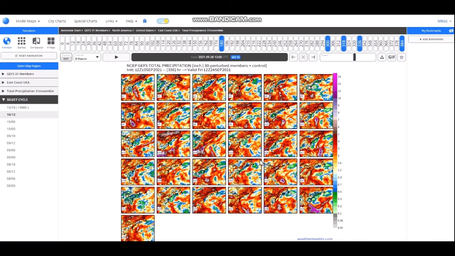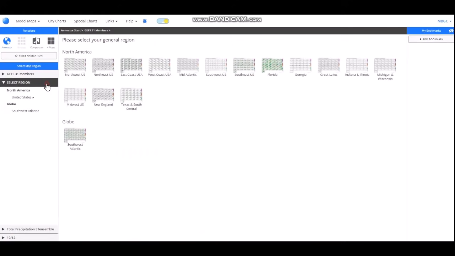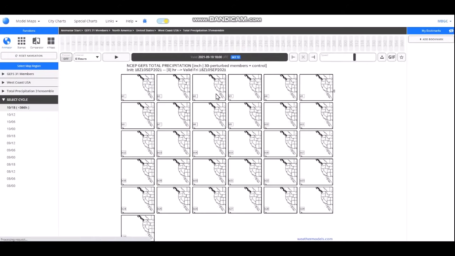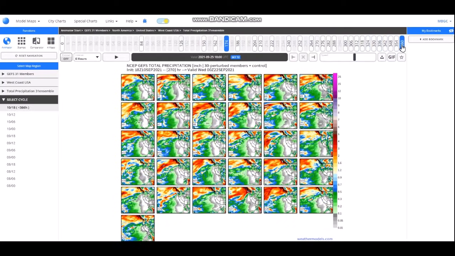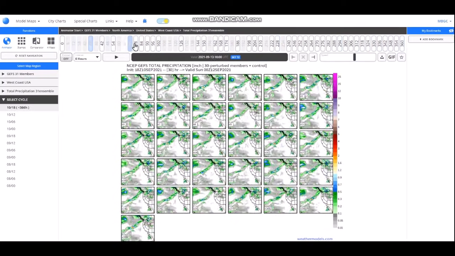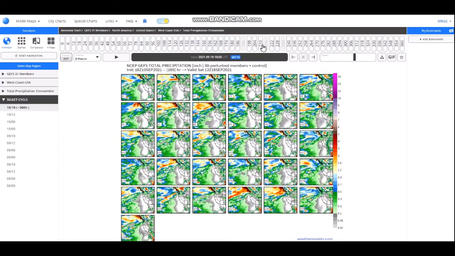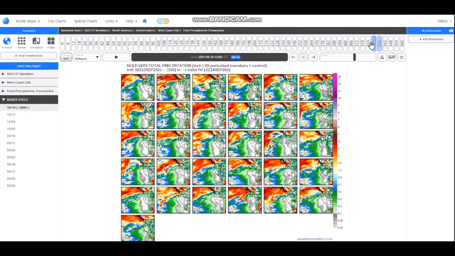Obviously, the tropics are included, so a lot of pink colors with 20 to 25 inches of rain. But notice that across the Northeast, some include a lot of rain. I mean, look at that one or this one, 7, 8, 9 inches, and then some keep it a bit drier. Look at that one, insanely wet. So it looks as if there's a wet pattern coming for the western coast of the United States, a bit drier. It's going to be glitching again. I would typically let this load before I record it, but I want to show you this so I can upload it within a reasonable amount of time.